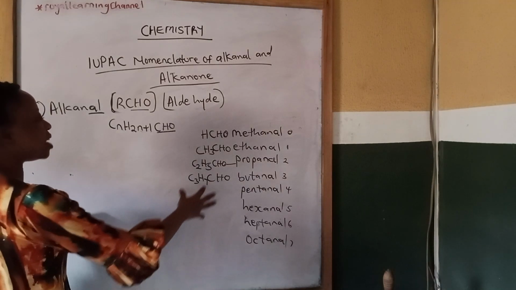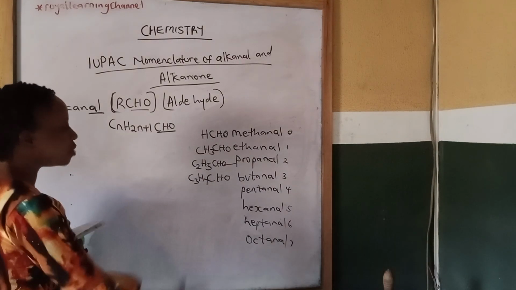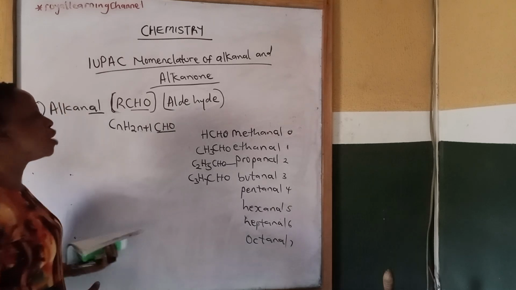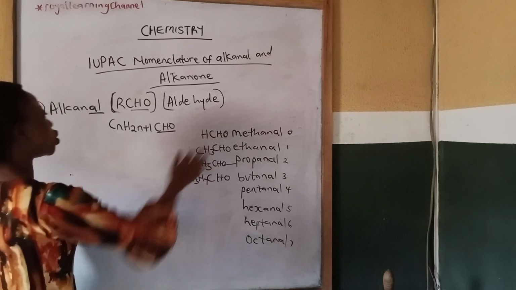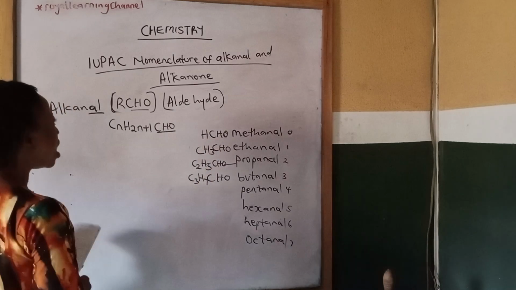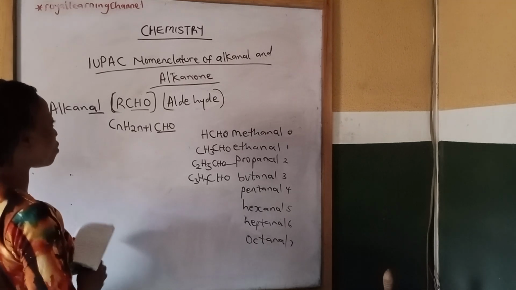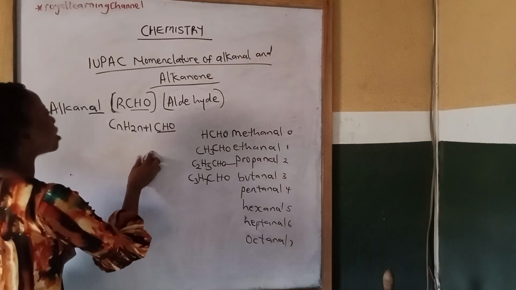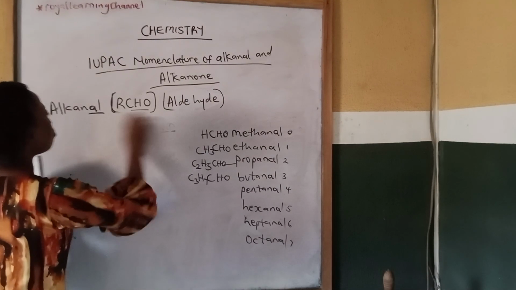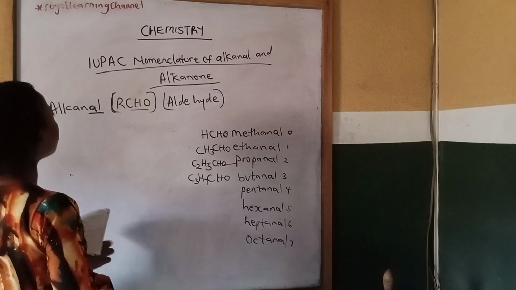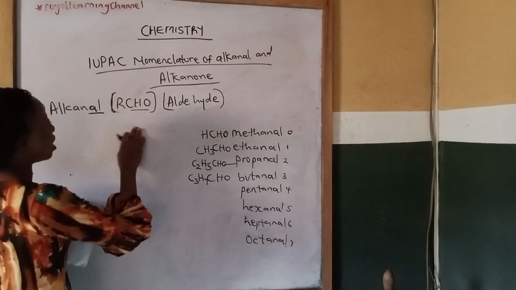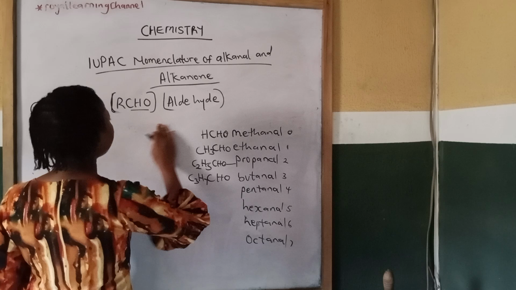Now, these are the first 8 members of alkanal. How can we draw the structural formula for each member? Let's first start from our general formula.